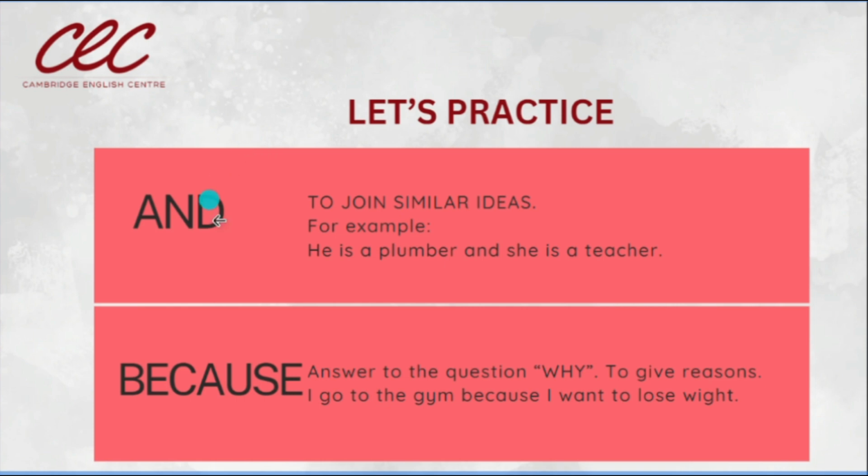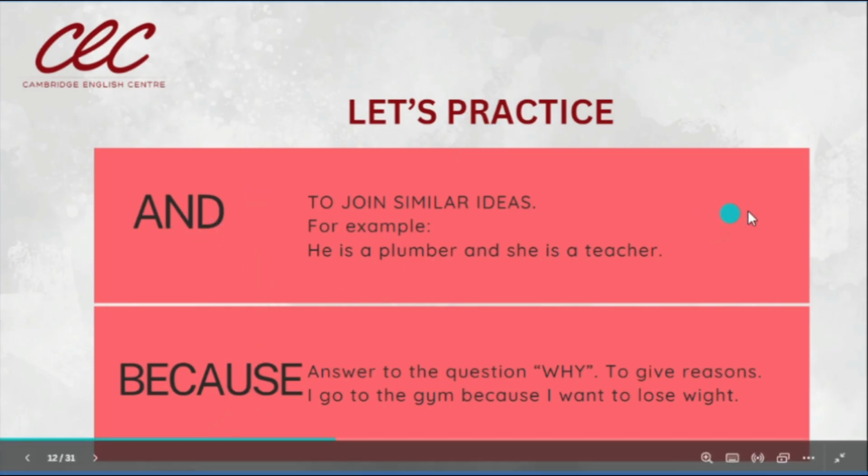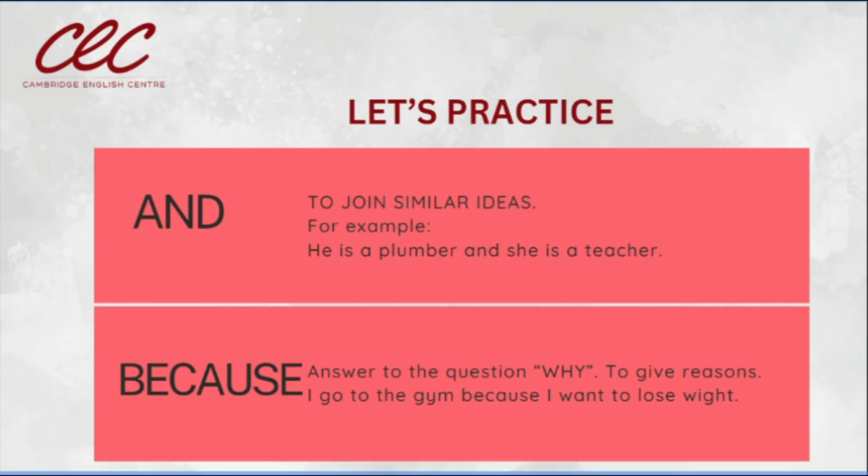Let's go now here to the second part. We have two linkers here, and and because. We've already seen them in the last video. If you want to refresh your ideas, you can go to the last video and check. So when do we use and?